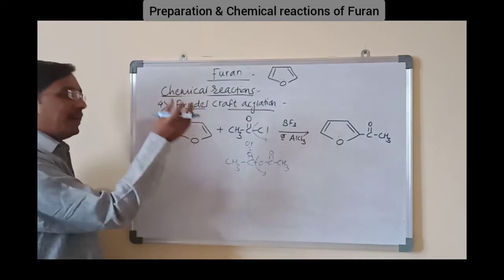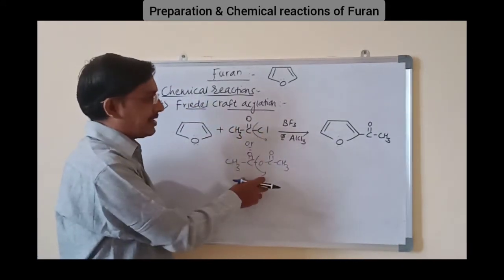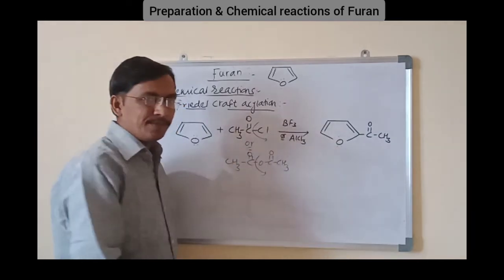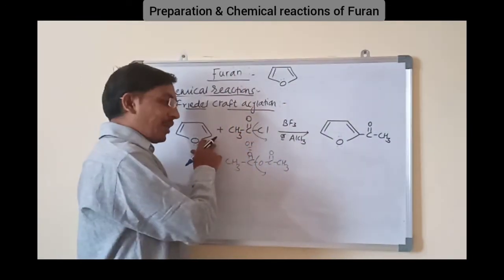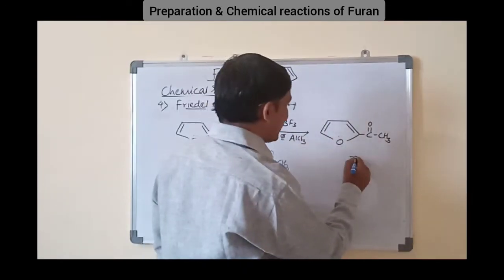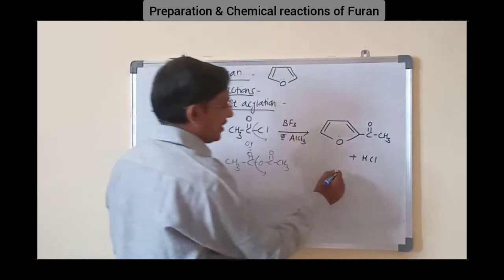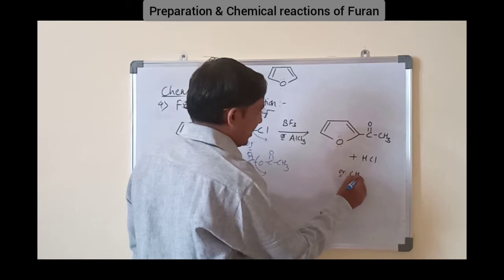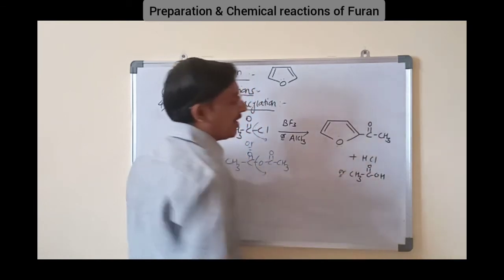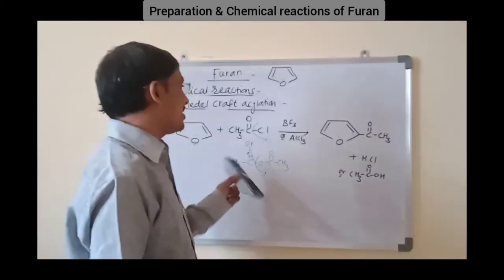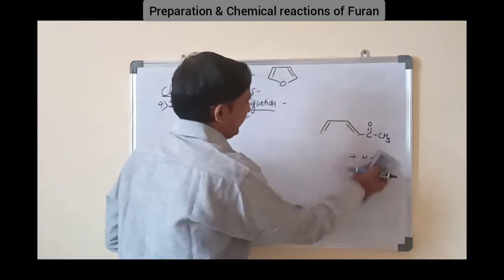Aromatic compound, here the furan heterocyclic compound, is treated with acetyl chloride or acetic anhydride in presence of Lewis acid, and we get the product 2-acetylfuran. If you take acetyl chloride then the byproduct is HCl, and if you take acetic anhydride then the byproduct is acetic acid, CH3COOH. That is the only difference, and the main product is the same in both cases. Next one is the Gattermann-Koch reaction.